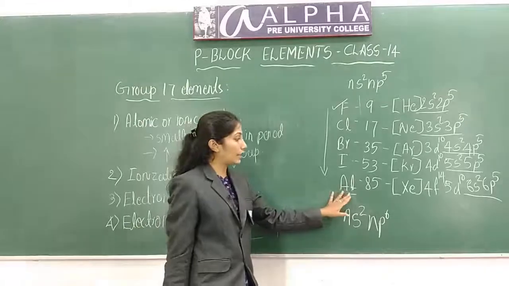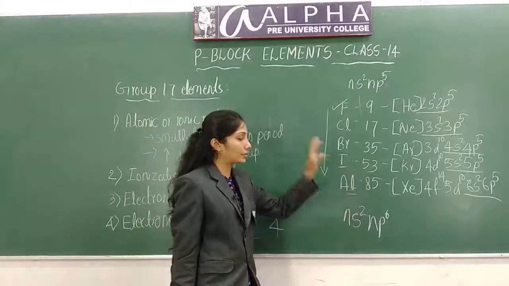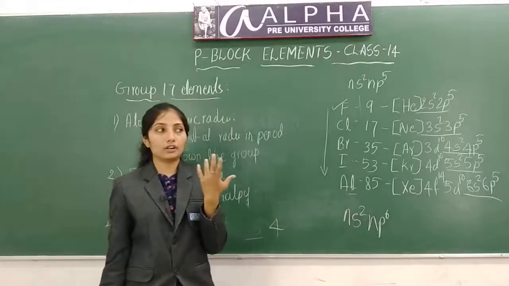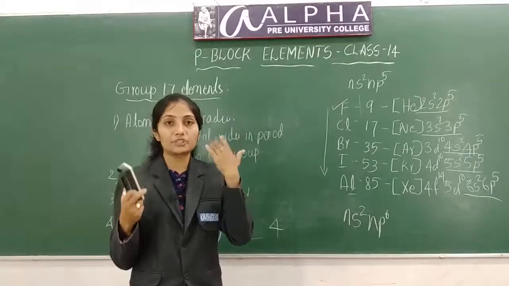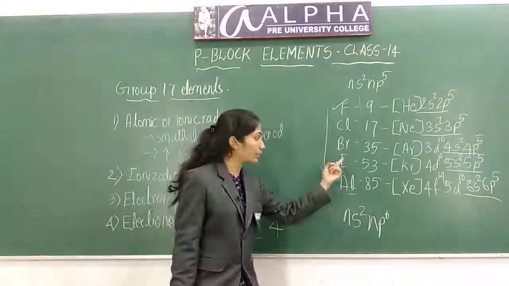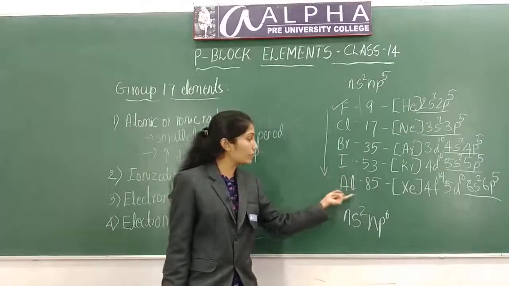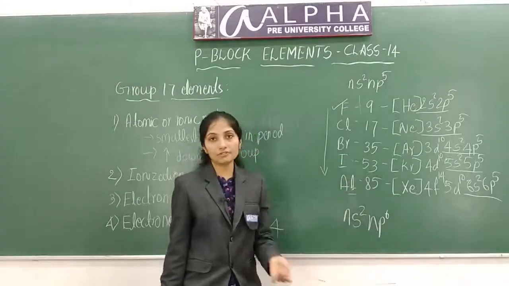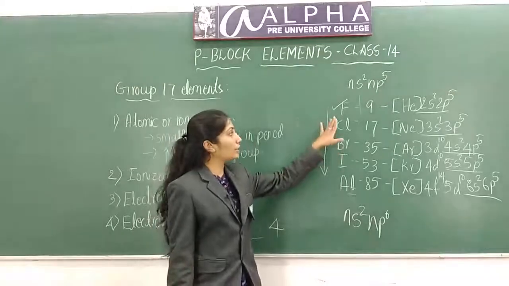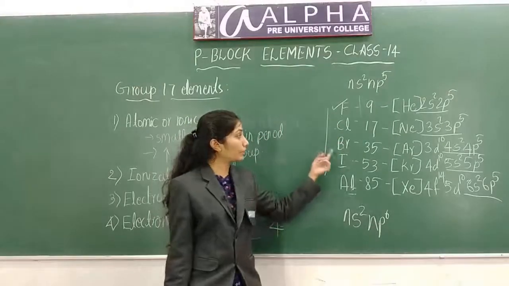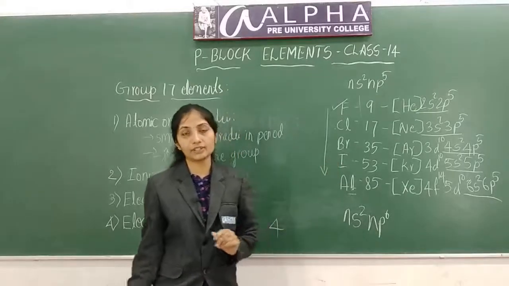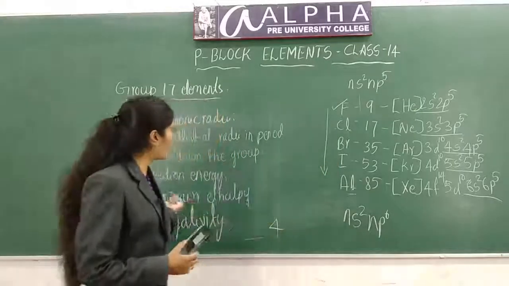And astatine is a very rare element. Usually if you hear halogens, the things which come to your mind are only fluorine, chlorine, bromine and iodine, because of the very rare occurrence of astatine. Among all these, fluorine and chlorine are most abundant, and bromine and iodine are less abundant in nature. This is about its atomic properties.